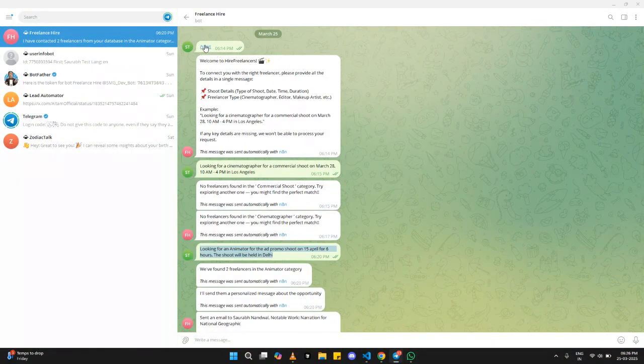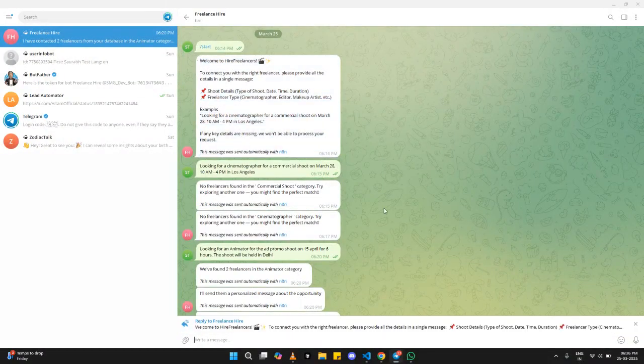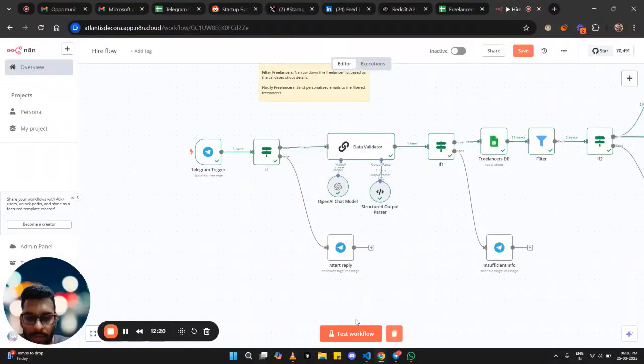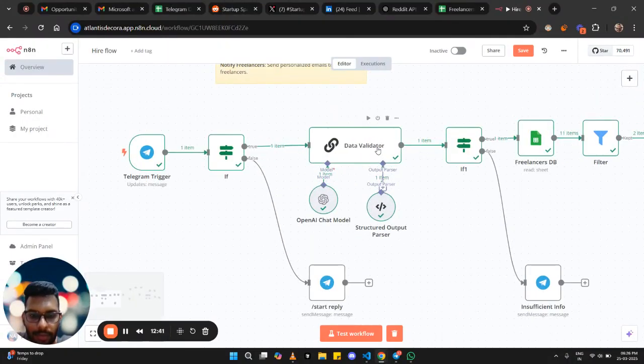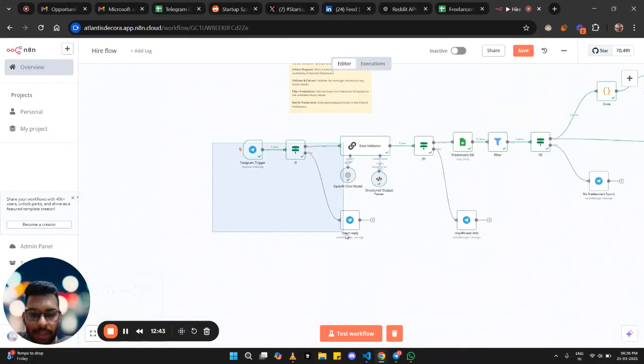When the user hits the start command, we provide him this fixed message telling him how he can message us. So this is handled here. When the user starts the chat for the first time, this node is executed, and as we go on, this part of the workflow will be triggered. Okay, so this was the initiating the request part.